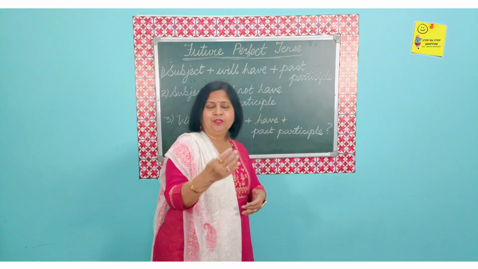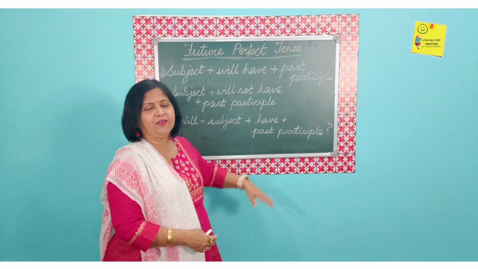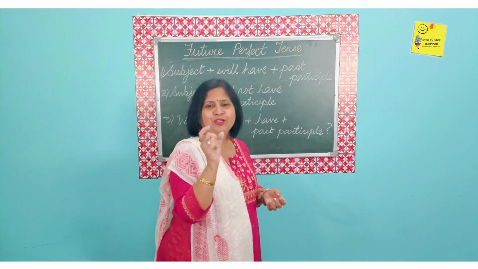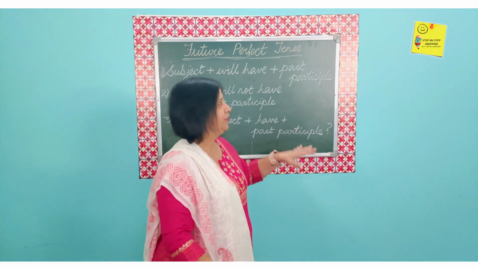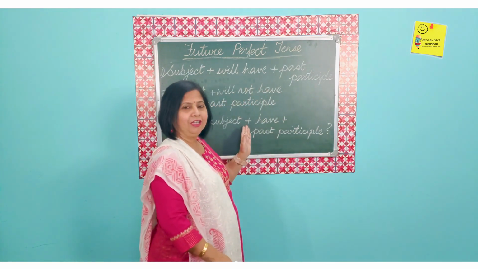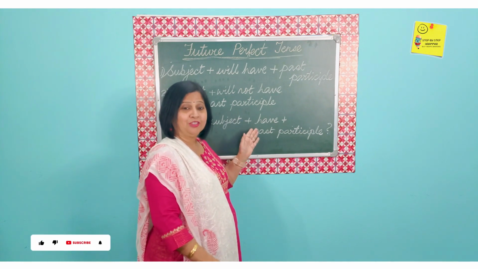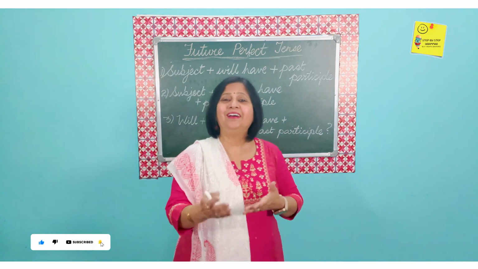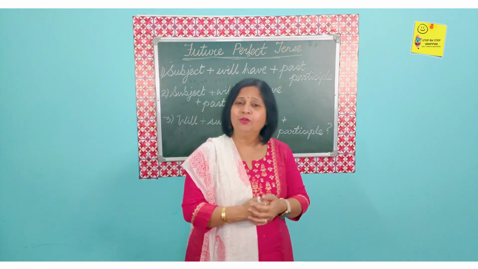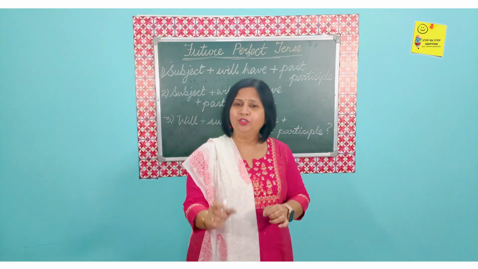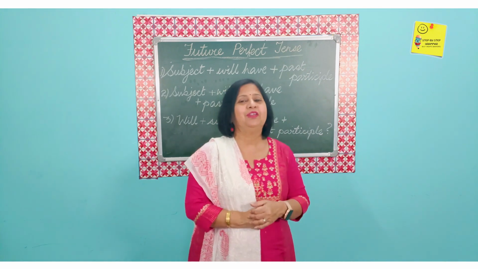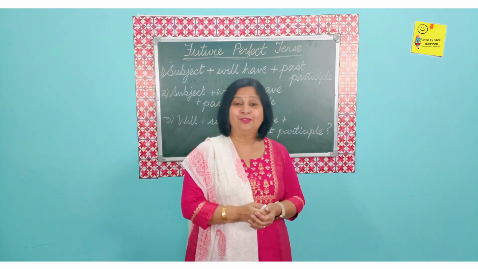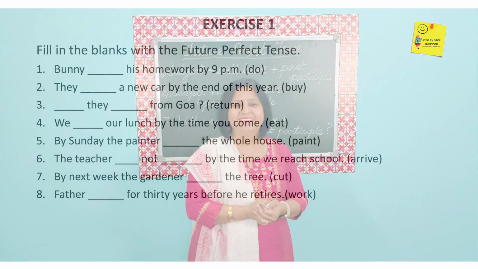So these are the different types of positive, negative and interrogative sentences. And that's all for future perfect. You just have to remember the structure, and these three are the different types of structures depending upon the sentence. That's it. And let's again move into the exercise round. So you just have to fill in the future perfect tense of the verb that is given in the bracket. So come on out with your writing materials to jot down your answers.